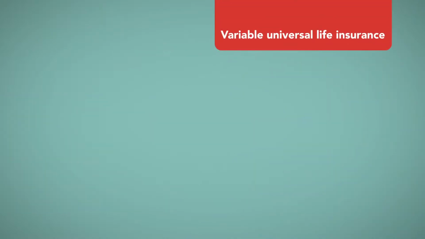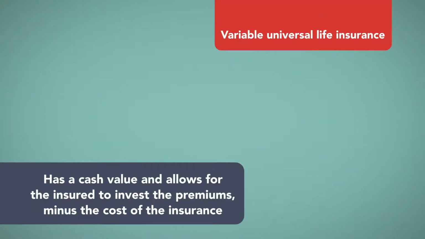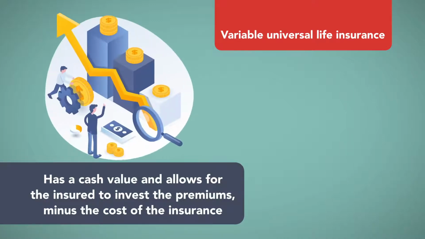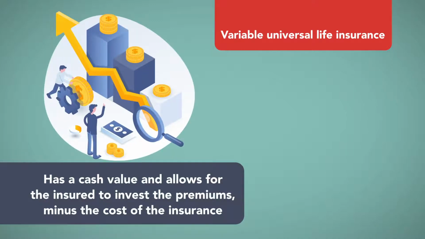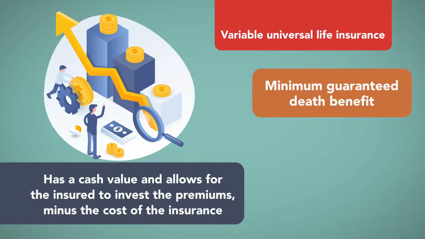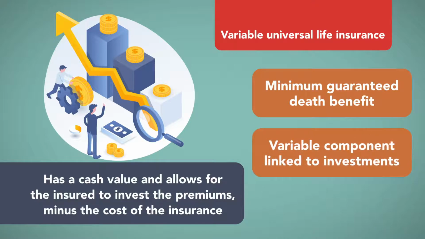Variable universal life insurance also has a cash value and allows for the insured to invest the premiums, minus the cost of insurance, in investment accounts, which operate akin to mutual funds. The death benefit has two parts: a minimum guaranteed death benefit, unaffected by the performance of the investments, and a variable component linked to the investments.